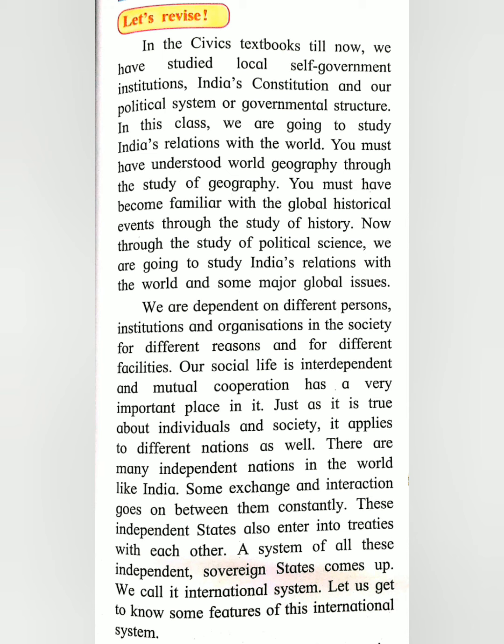So sovereign means the country is independent, but no other external power rules the nation. For example, India, no outsiders are ruling us. Our own people are ruling us. That is considered a sovereign nation.